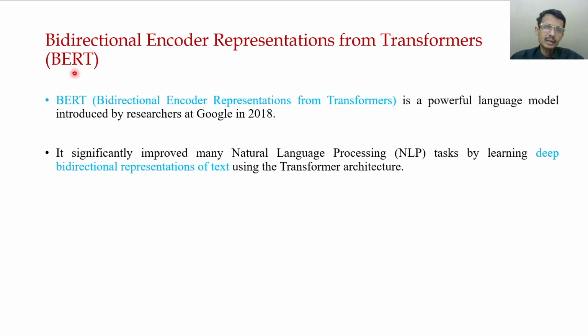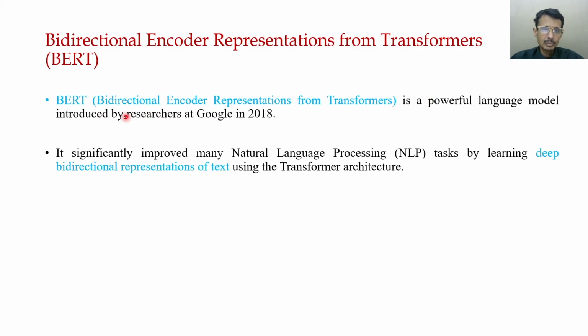Now, we start with BERT. BERT stands for Bidirectional Encoder Representations from Transformers. This is a powerful language model that we see in subsequent slides. The main thing about BERT is that it's an encoder-only model and it's bidirectional.